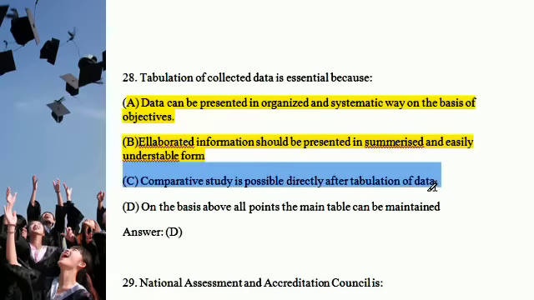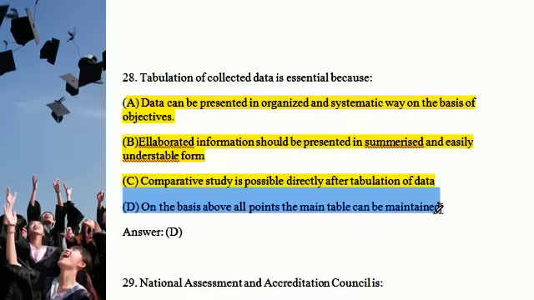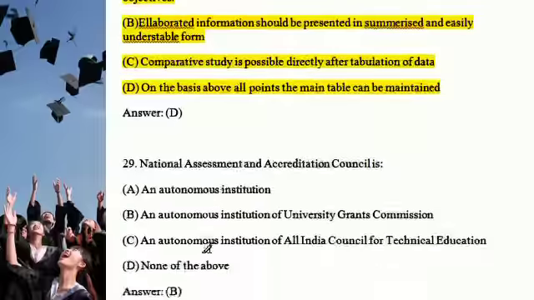Comprehensive study is possible directly after tabulation, and on the basis of all the above points a main table can be maintained. So the answer is option D. Must read carefully, because sometimes the options are related, sometimes yes and sometimes no. So read carefully and then choose the option.